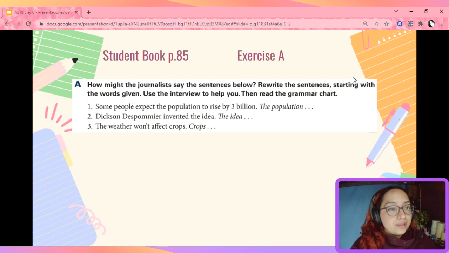Go to student book 85. Here, we're going to rewrite the sentences starting with the words given here. If you need to, please check the interview in the previous page to do it. Number 1. Some people expect the population to rise by 3 billion. The population is expected to rise 3 billion. Pause the video and work on 2 and 3.